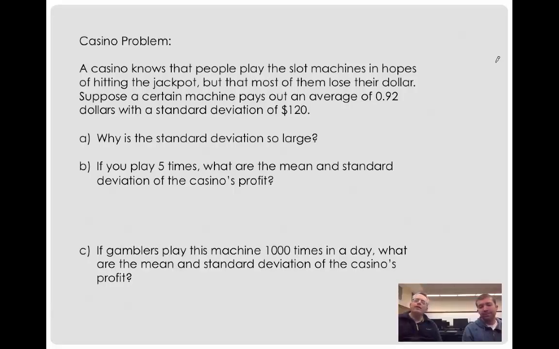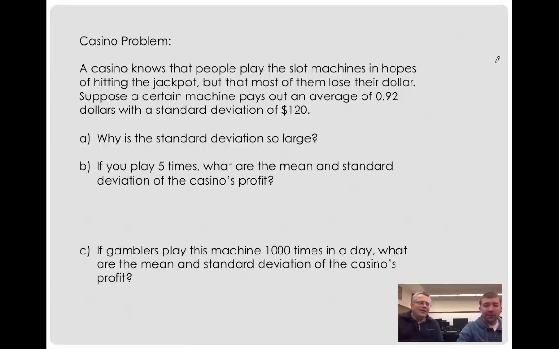So I thought the 92 cents was their profit, but their profit's 8 cents, right? Yes. It takes in $1, and on average gives 92 cents back. So the casino makes only 8 cents. It's still not terrible, they do it a lot of times. I bet they probably actually make more than that.